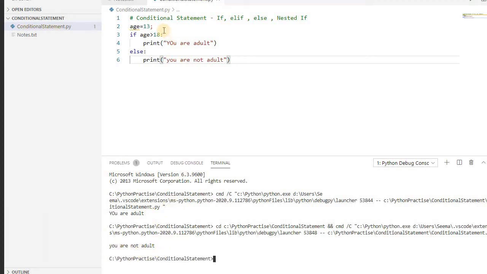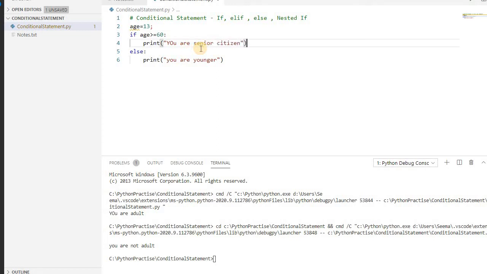We may have more than one condition. Let's take one more condition: if you are greater than 60, you are a senior citizen. If you are between 18 and 60, you are an adult. If you are not, then you are not adult, or you are younger. Okay, let's modify the code. So if age is greater than or equal to 60, you can say you are senior citizen.